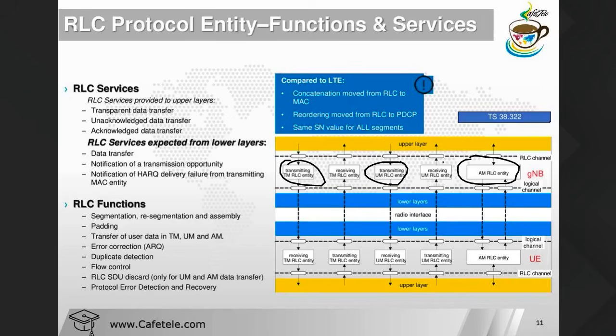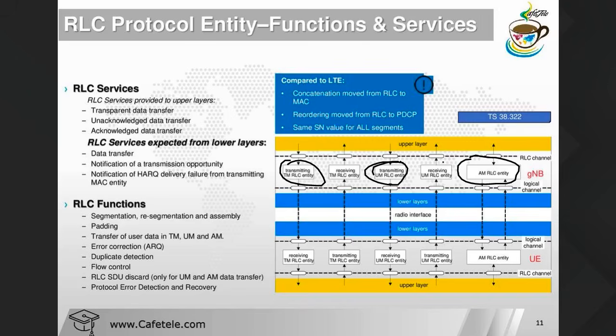Okay, so what are the jobs here? Number 1 is transparent mode. So what is the transparent mode function? Transparent mode is basically applicable to the control plane only. It's not applicable to the user plane, and they have specific RRC messages that we are using in the transparent mode. Okay, unacknowledged mode is basically this one. Unacknowledged mode basically provides real-time application services, like VoIP and all those things.